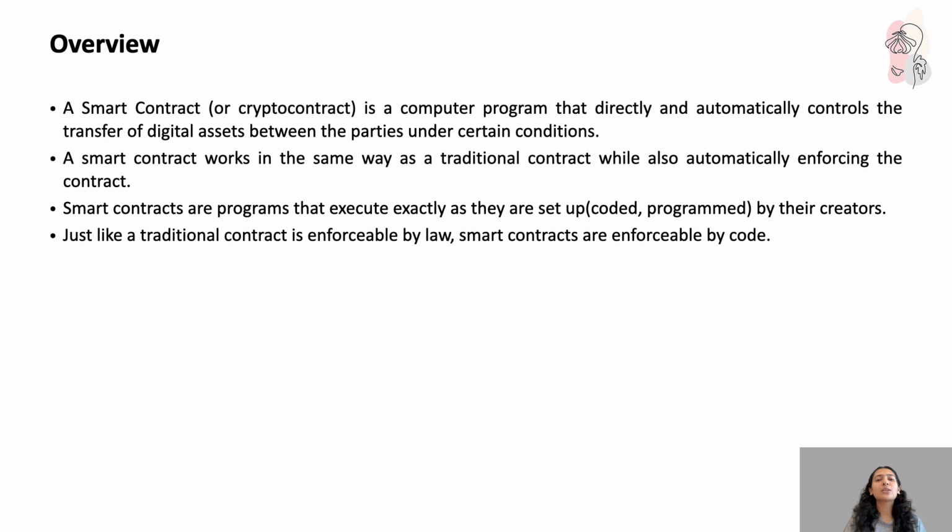A smart contract works in the same way as a traditional contract, but with a greater amount of reliability, while also automatically enforcing the contract. That is what I meant, right? Smart contracts are programs that execute exactly as they're set up, coded, and programmed unambiguously by their creators. Just like a traditional contract is enforced by law, smart contracts are enforceable by code.